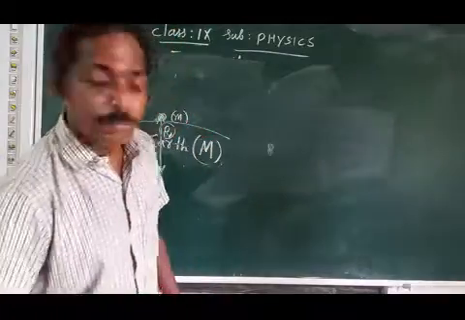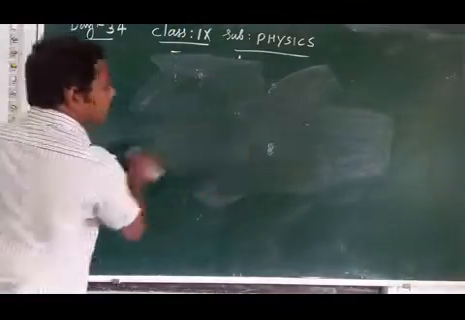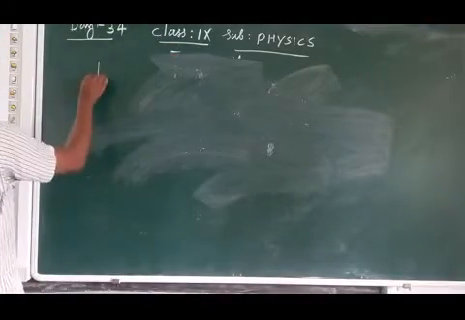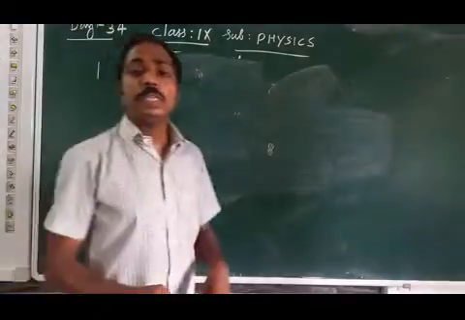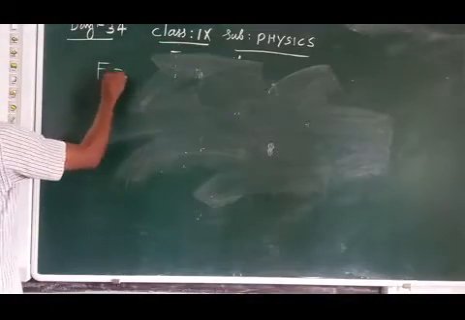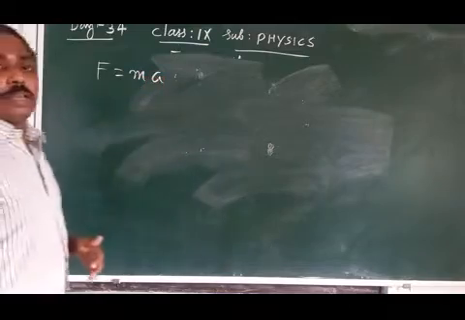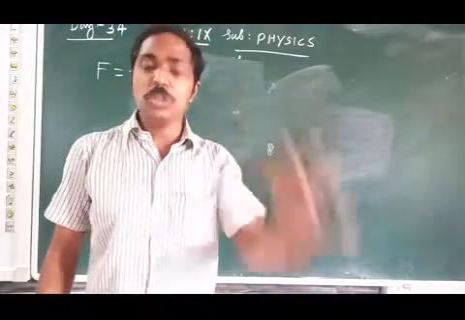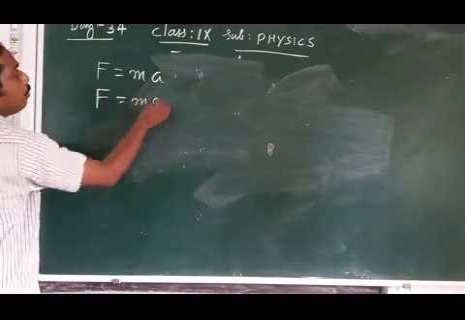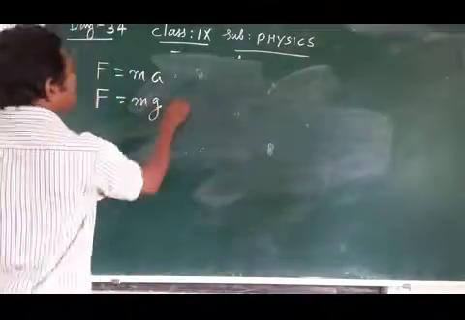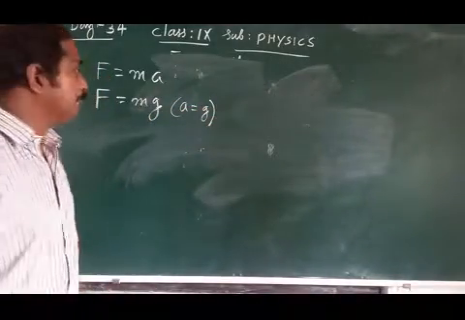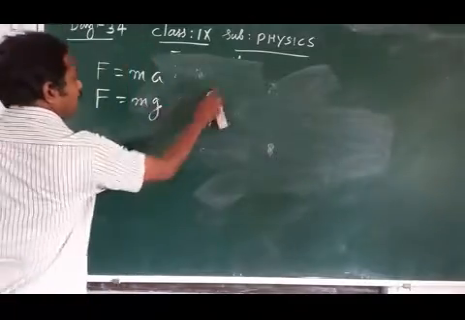Then, according to Newton's second law, the force exerted is F equal to ma. But here acceleration is due to gravity only. So we can write F equal to mg, because acceleration is due to gravity. This is equation number 1.